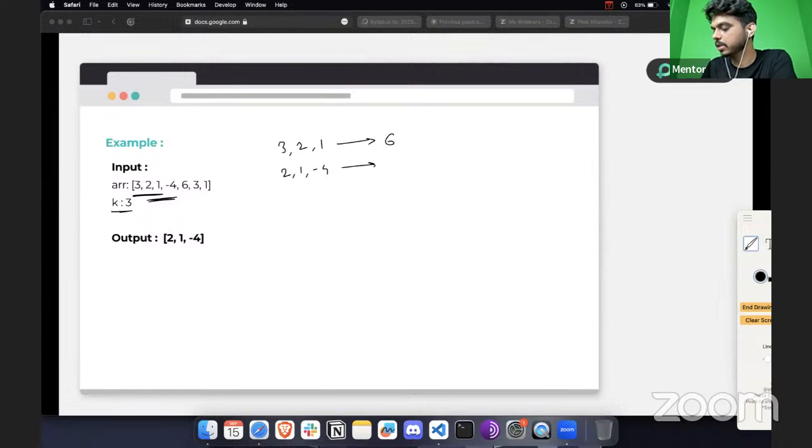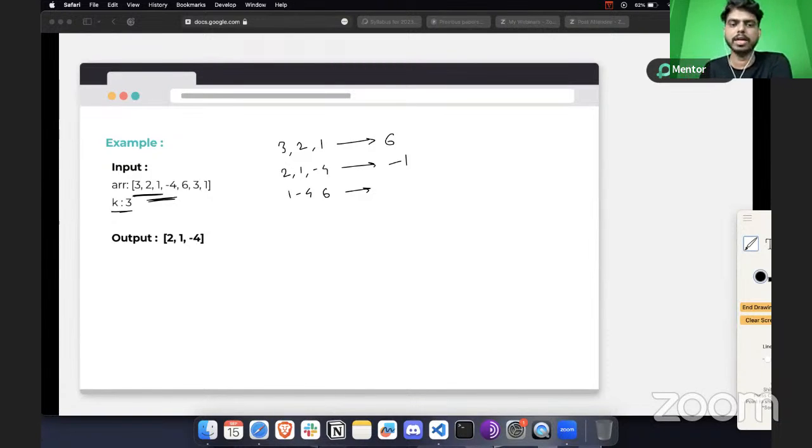And here, the summation that we have is minus 1. All right. And in the third iteration, you will select 1, minus 4, and 6. I hope you understood, right? So how we are going to select this sub array, this is what is expected.